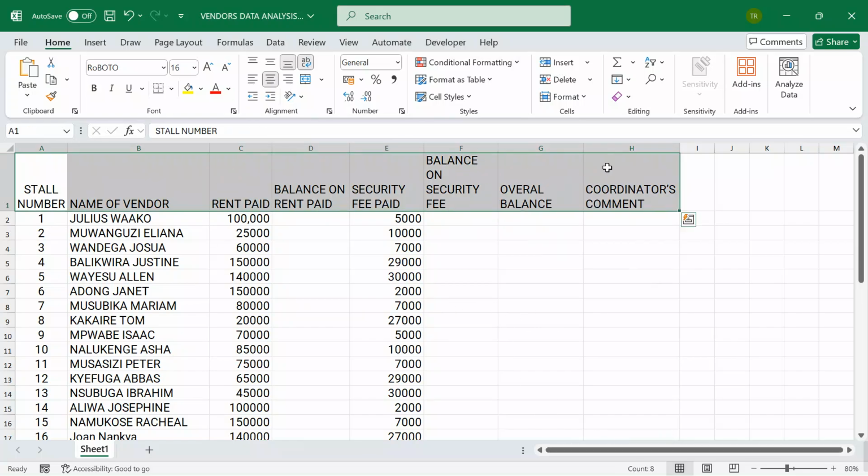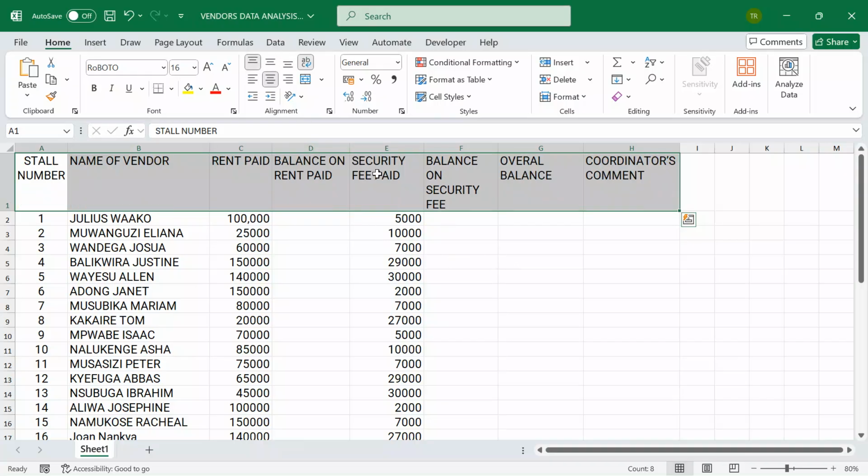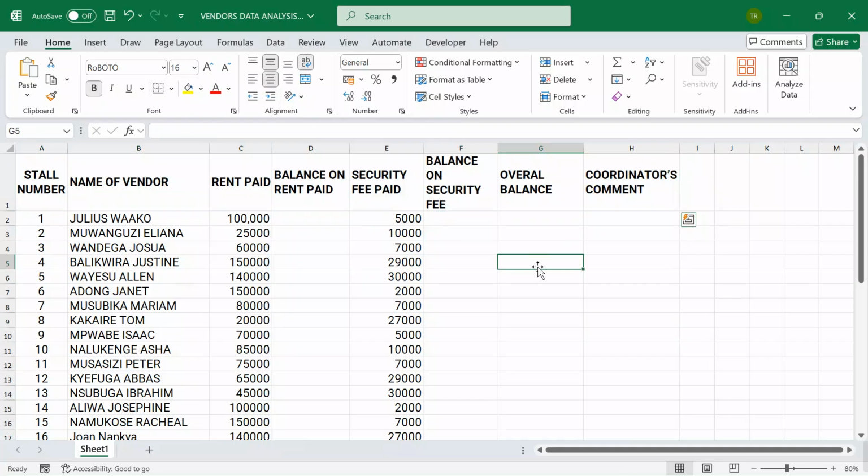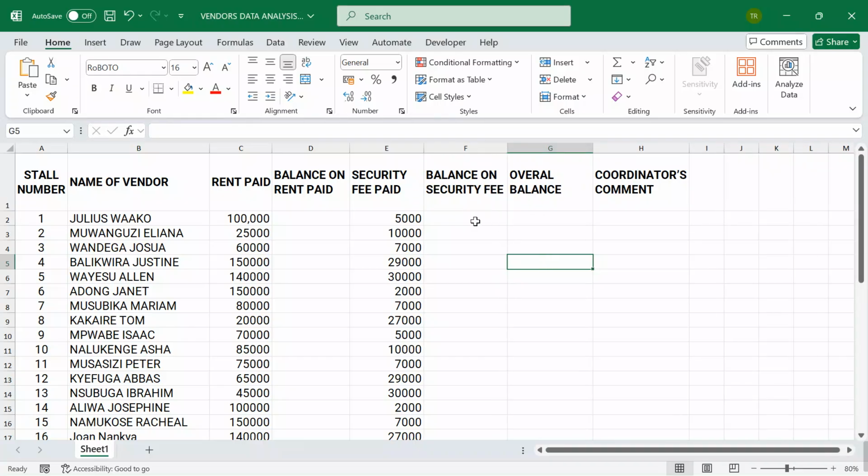Now, after doing all this, I can go on to align my content. Maybe, should I put in the center? Yes. And then remember, these are key labels that we shall need. For now, allow me bold them, though we are going to be doing more magic on them to come up with stunning work. Now, I'm done composing my columns of interest.